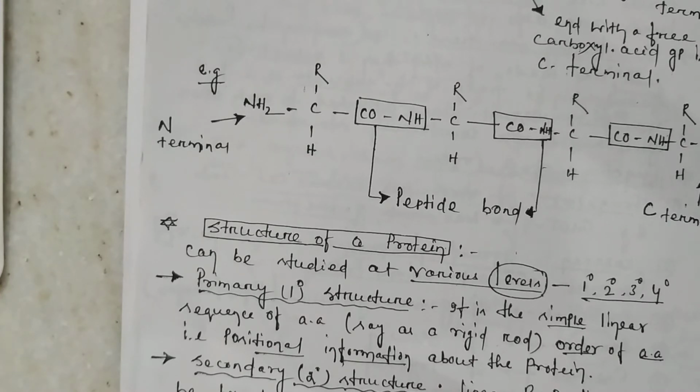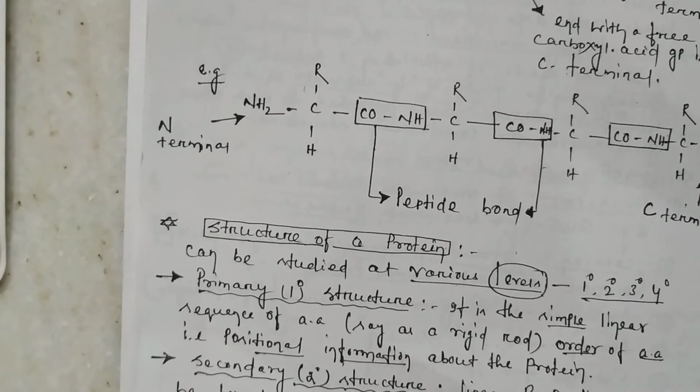Is it clear to everyone? Okay, now I am going to deal with the secondary structure. The secondary structure of protein, in addition to your polypeptide chain, that is your linear chain of amino acids, there are some other bonds formed between the different groups of your amino acids, beyond the peptide bond. That is your secondary structure.